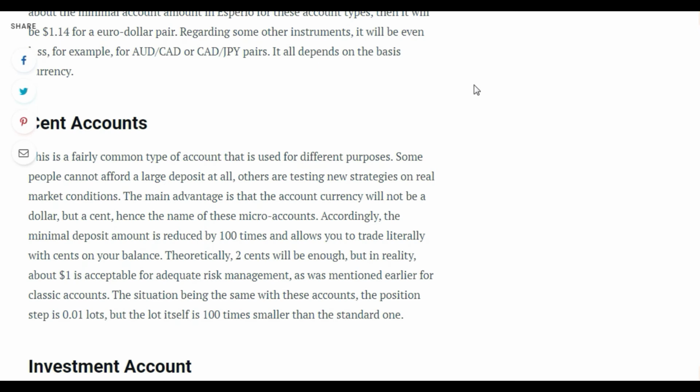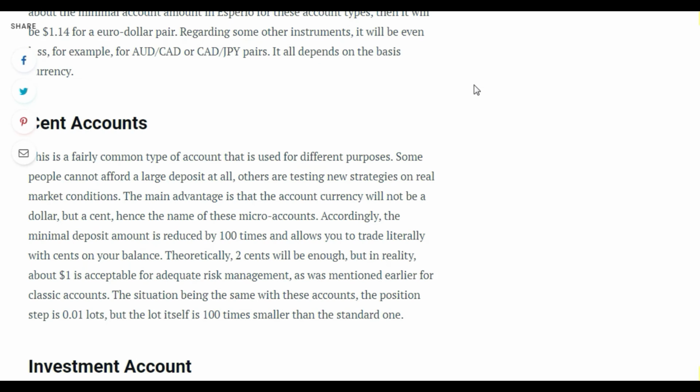Accordingly, the minimal deposit amount is reduced by 10 times and allows you to trade literally with cents on your balance. Theoretically, 2 cents will be enough, but in reality, about $1 is acceptable for adequate risk management, as was mentioned earlier for classical accounts.